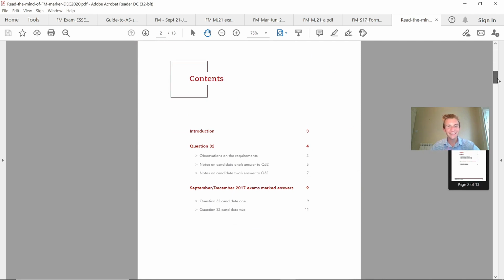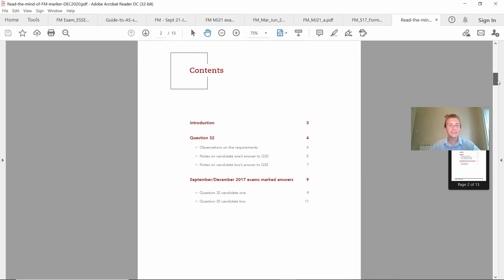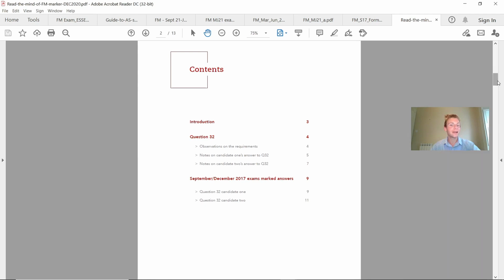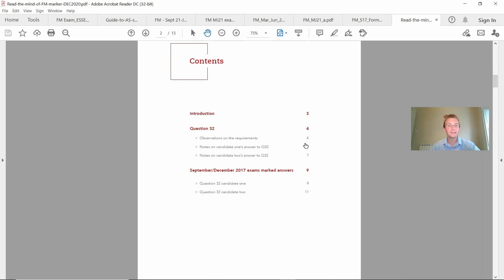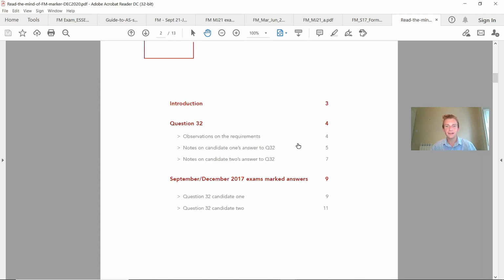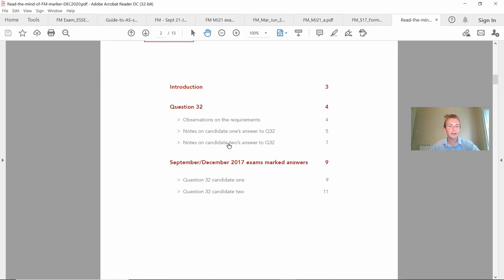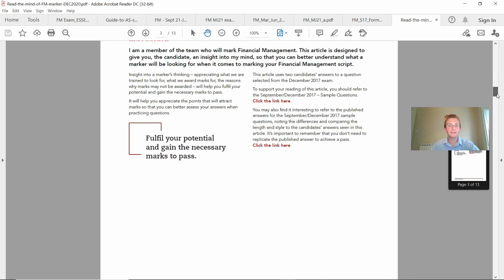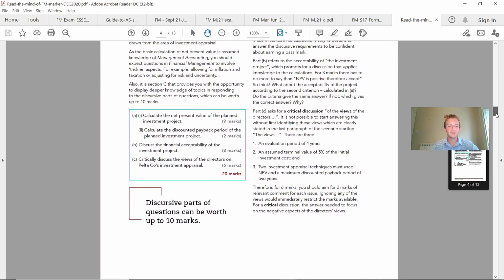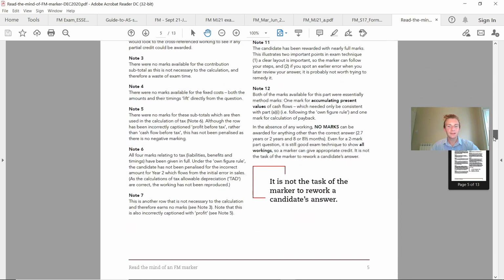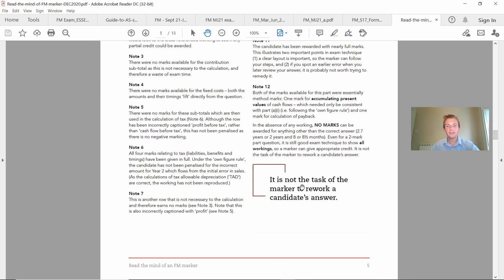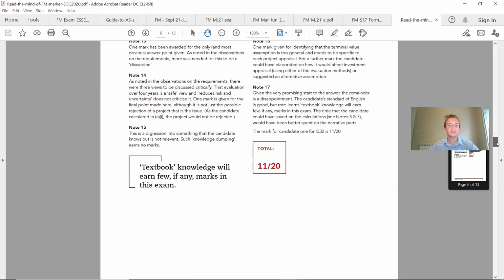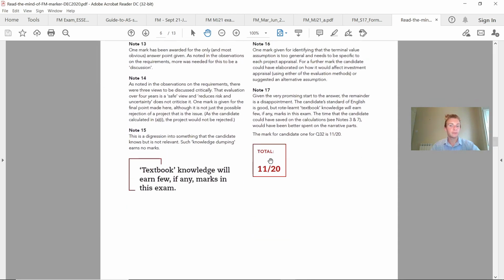So yes, as you can see on here, this is a really helpful tool for you. What this document does, and I'll make it a touch bigger, is it gives you a couple of questions, or one question in this case, and gives you two candidates, 1 and 2, and it shows you what their answer was, one that passes and one that fails. In this case, it always highlights all of the key areas, all the different notes. So from the answer, what was good, and from the answer, what was bad.